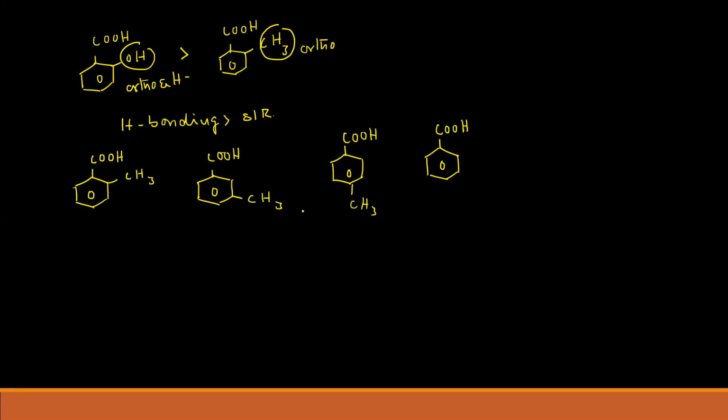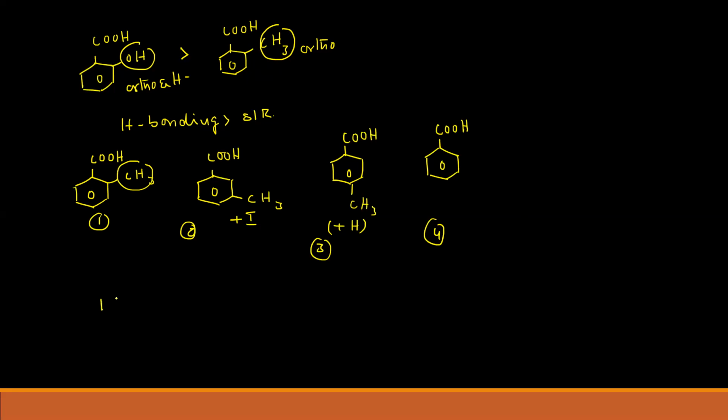If you compare the acidic strength of these four, here it will show the plus I effect, and here it will show the plus H effect. Then here the ortho effect is there. Let's give the numbering 1, 2, 3, 4.